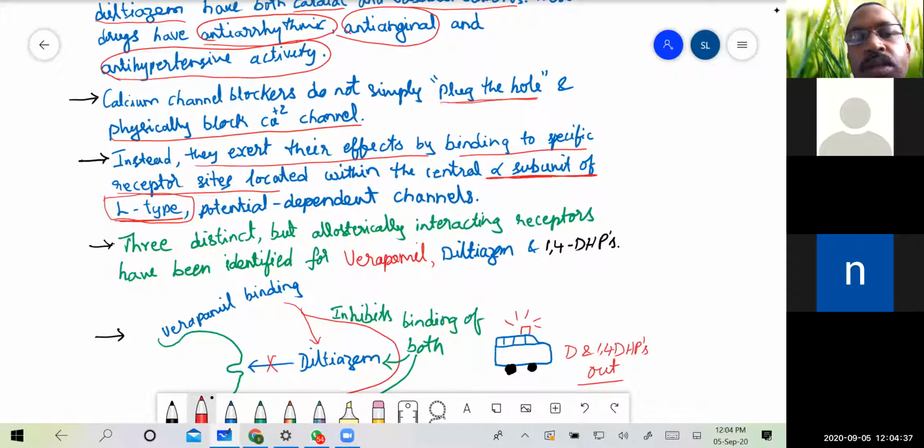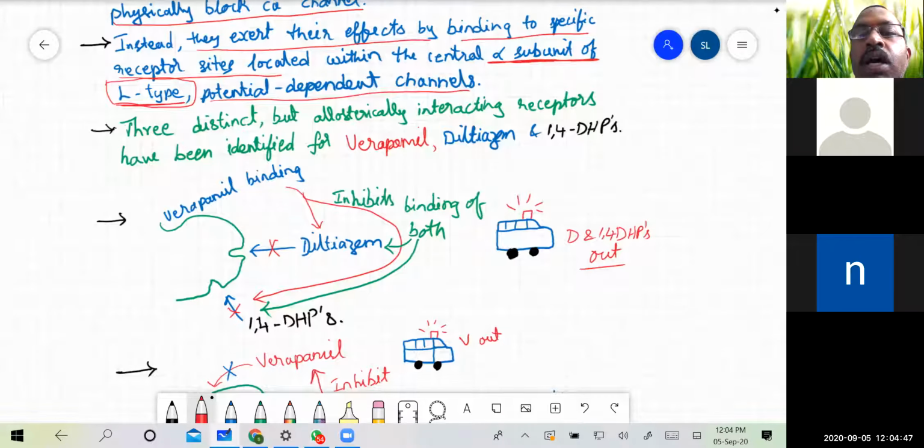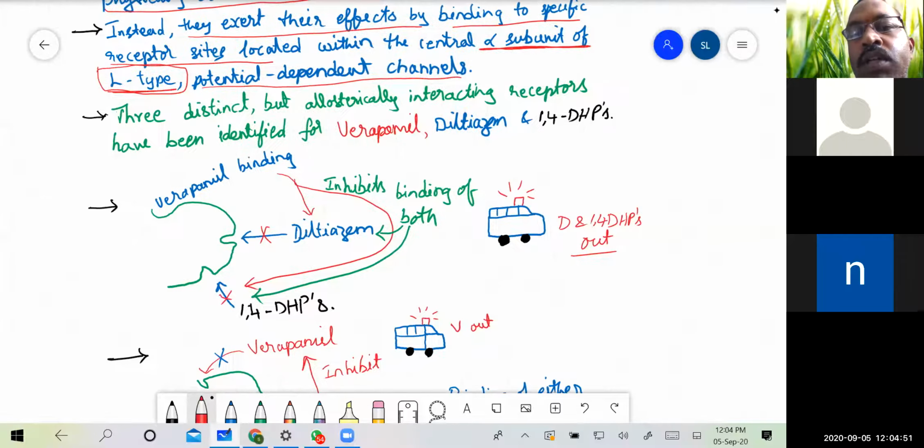And these are potential dependent channels. Three distinct but allosterically interacting receptors have been identified for the different classes: verapamil, then diltiazem, and the 1,4-dihydropyridine derivatives, that is amlodipine, nifedipine, nimodipine and all. So all the dipines come in this category.